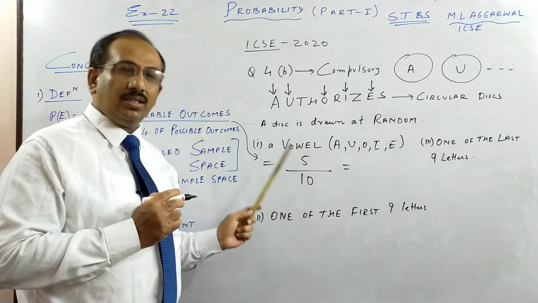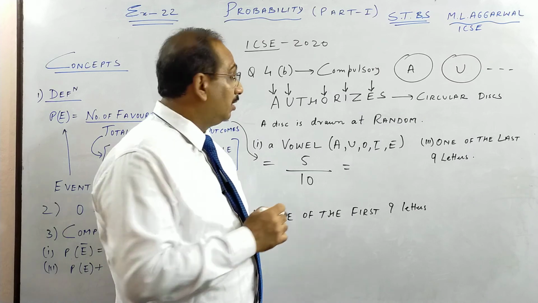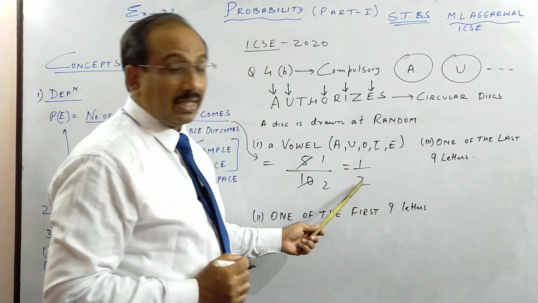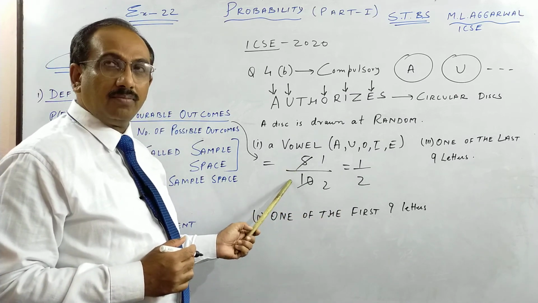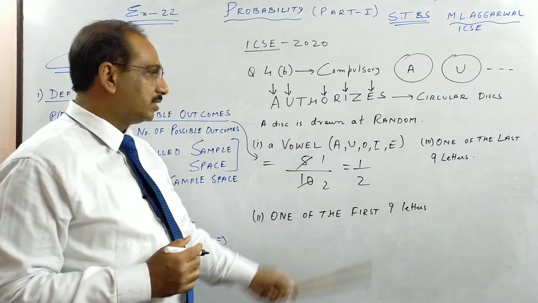Don't leave the answer here because your mark will be cut. There is 1 mark for one part. Please cancel them to the lowest term. If you don't cancel, you may not get any mark. So any fraction, any rational number, if it can be cancelled, please cancel it.